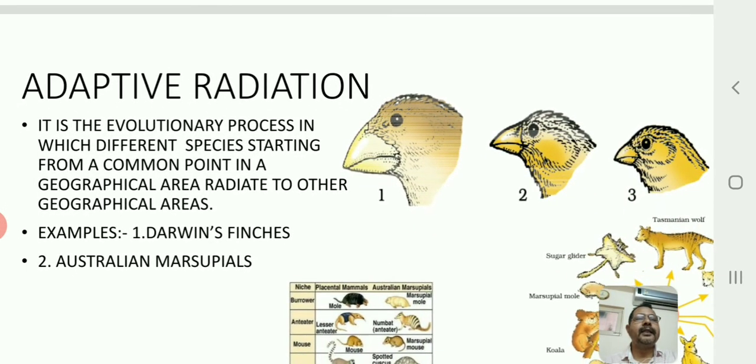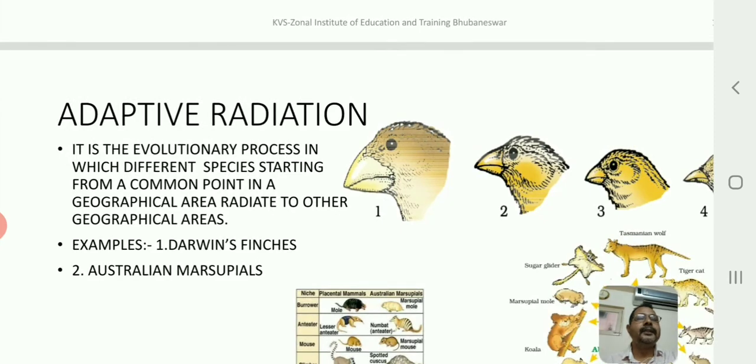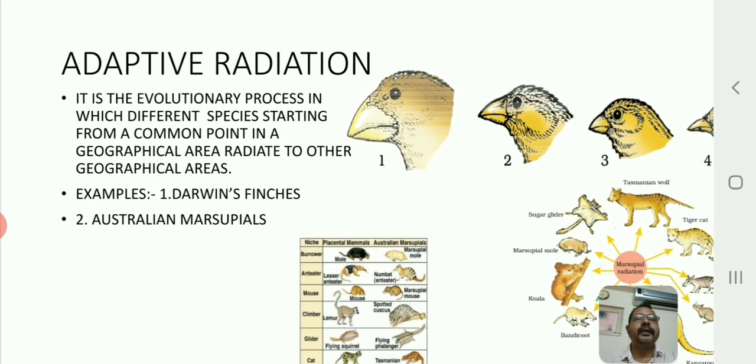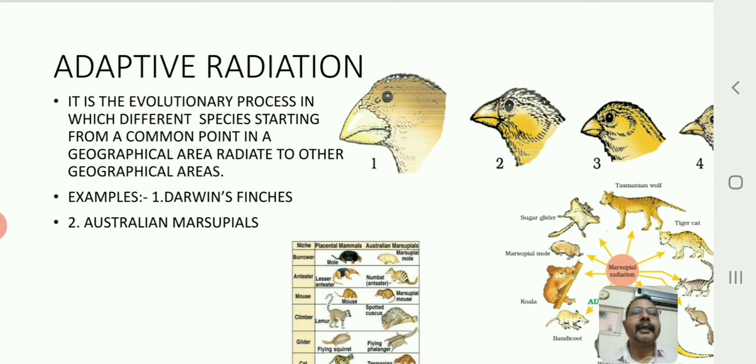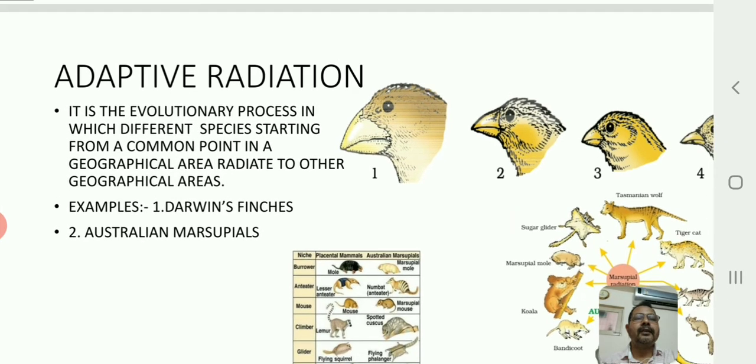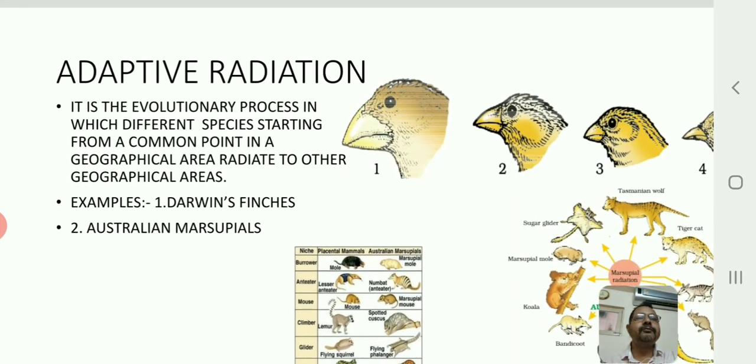Another example of natural selection in action is adaptive radiation. Adaptive radiation is a kind of natural selection where organisms radiate to different places, to different areas, and get adapted to certain conditions. Now we know about Charles Darwin, isn't it? Charles Darwin, on his voyage around the world in a ship, namely HMS Beagle.